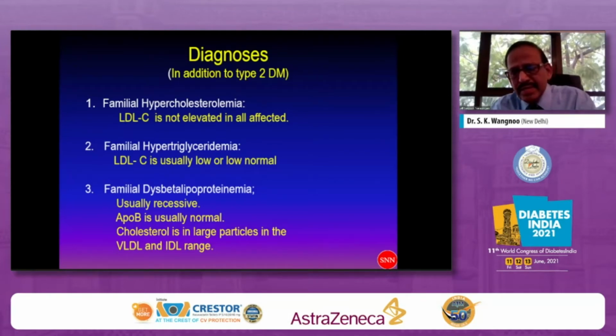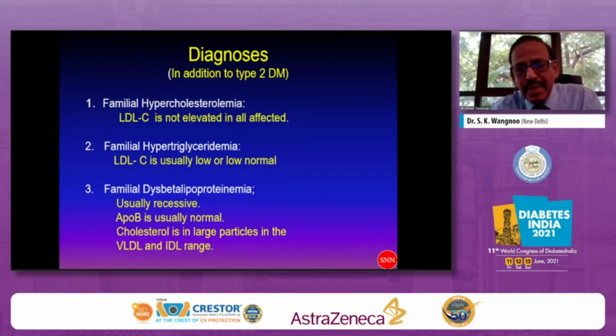But surprisingly, he's not having a corneal arcus. He's not having a xanthelasma. He did not fit into the other categories of the CASH criteria or the Simon-Broome criteria. But one thing that I should tell you is that LDL cholesterol is abnormally high. If any LDL cholesterol is more than 190 milligrams, you need to think in terms of familial hypercholesterolemia. That's the most important message I thought I should share with you.